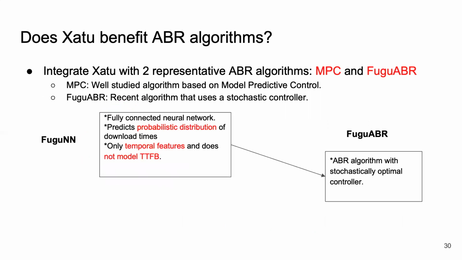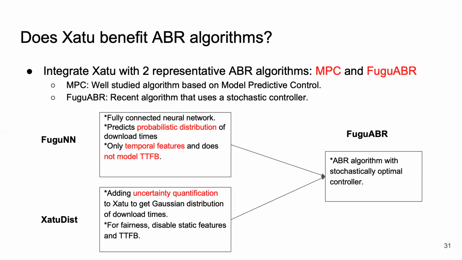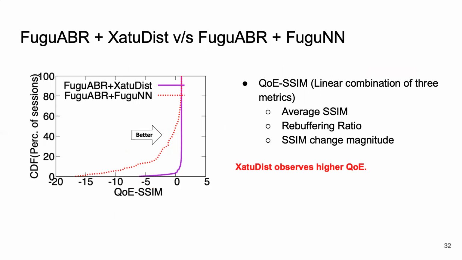Fugu-ABR uses a stochastically optimal controller. It uses Fugu-NN, a fully connected neural network, for predicting a probabilistic distribution of download time. It uses only temporal features and does not model TTFP. For a fair comparison, we use a version of Xatu, Xatu Dished, which does not consider static features and TTFP. It gives us a Gaussian distribution of download times using uncertainty quantification. We integrate the two predictors with Fugu-ABR and emulate video sessions and compare performance metrics.